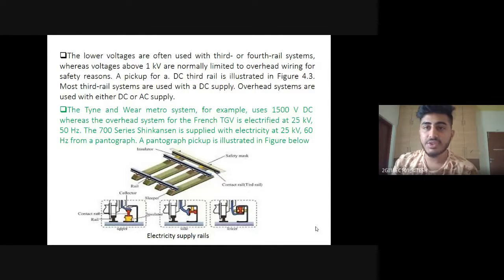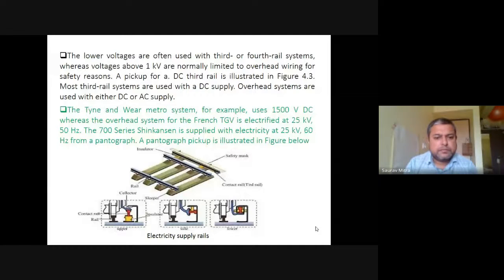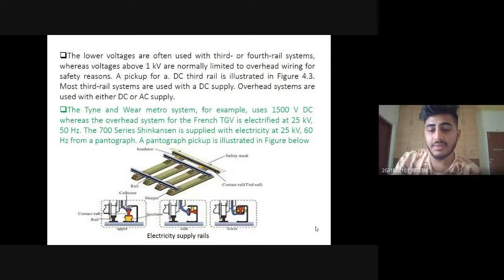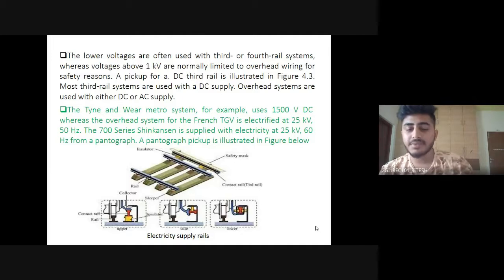There is a steel shoe arranged as shown in the figure, which is in contact with the electric supply line that runs parallel to the track, of course. And when it comes to the track, the supply is usually DC. And this becomes very hectic in countries like India, where it is too crowded and people are unaware of the cautions.